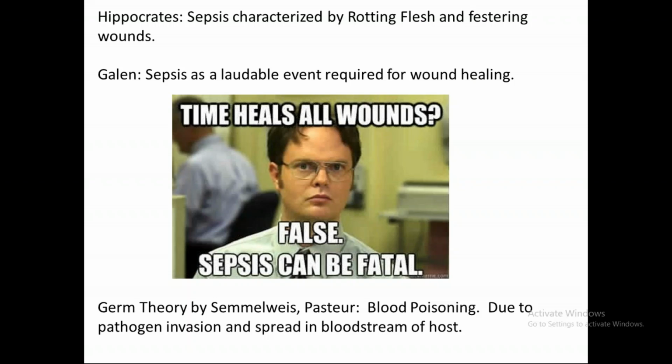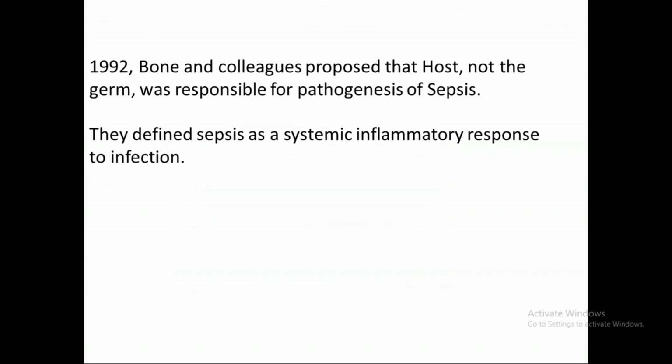Now, this theory had various problems, like it was found that in patients of sepsis, when we removed the pathogen from the blood, still the patients were not improving. So this theory of septicemia did not hold true. In 1992, Bone and colleagues proposed that the host, not the germ, was responsible for pathogenesis of sepsis. That is, they defined sepsis as a systemic inflammatory response to the infection. Are you getting my point? The germ comes into the body, and there is a systemic inflammatory response by the host to the infection. And that is what is responsible for sepsis.